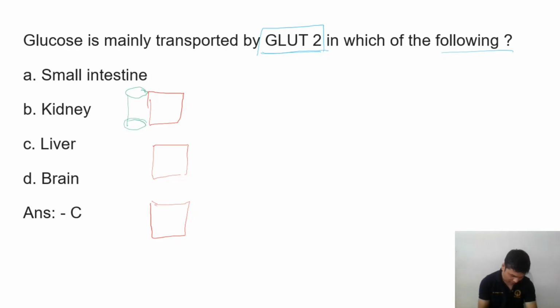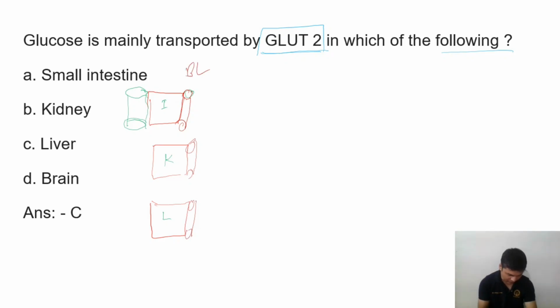So this is the kidney, this is the intestine, and this is the liver, and here the lumen, and this is the basolateral membrane. On the basolateral side a blood vessel will be there. So here we have the blood vessel.